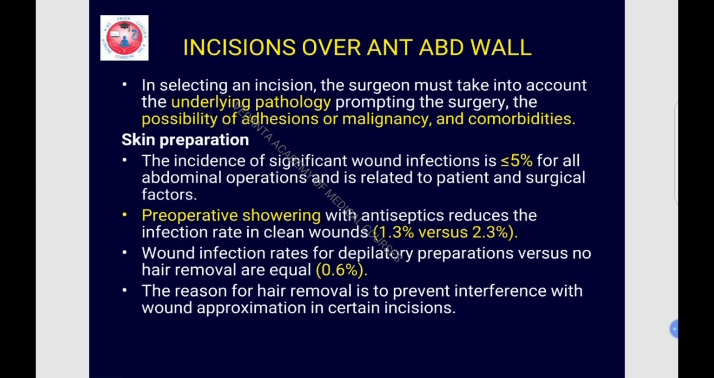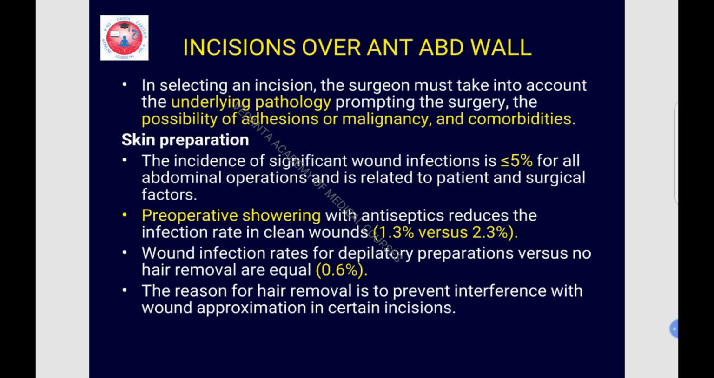When we are performing an incision over the anterior abdominal wall, what are the factors which we need to take into account? The surgeon needs to think about the underlying pathology for which the surgery is planned, then the possibility of adhesions or malignancy, and comorbidities need to be taken into account.